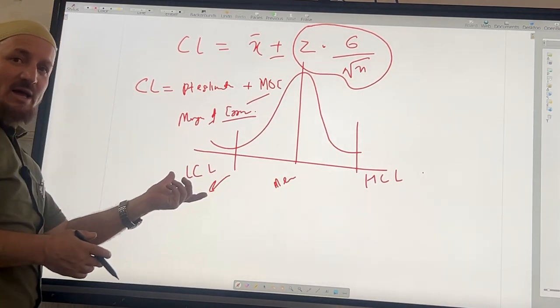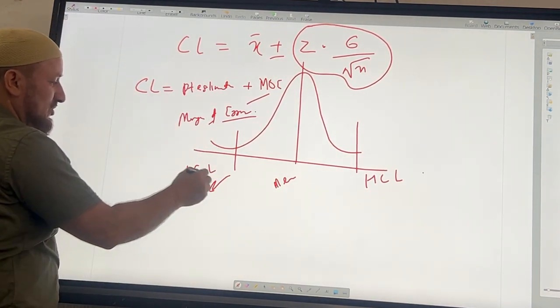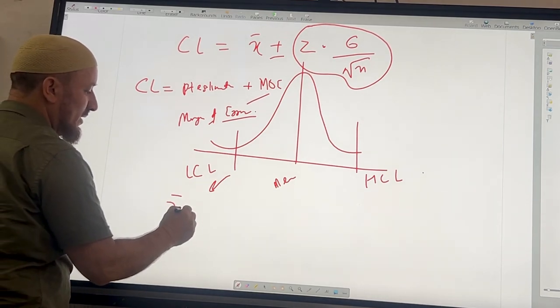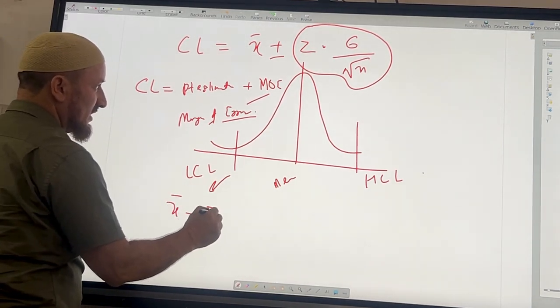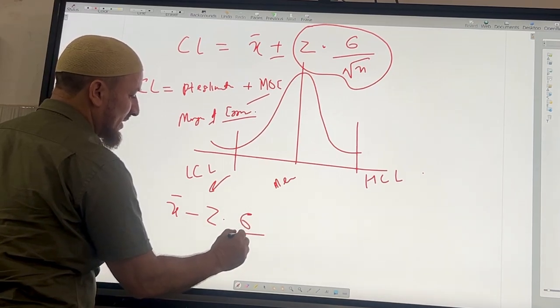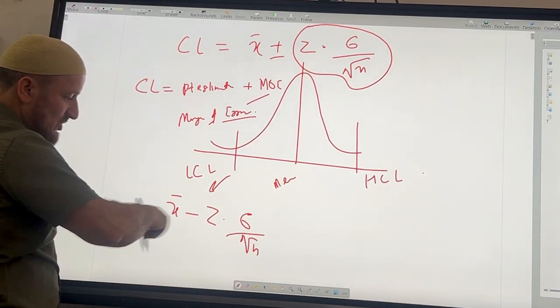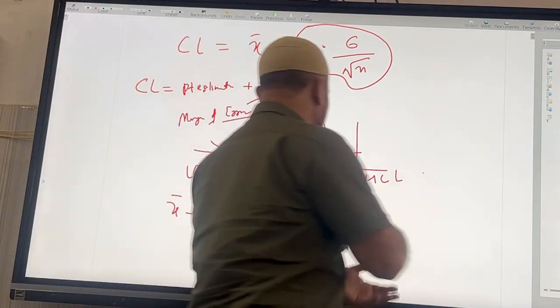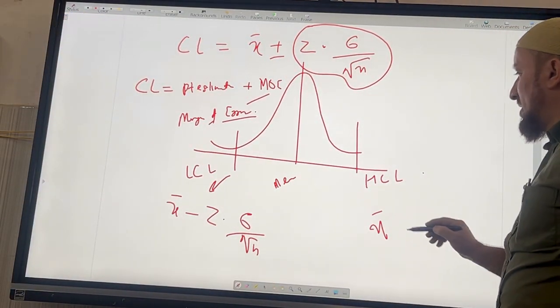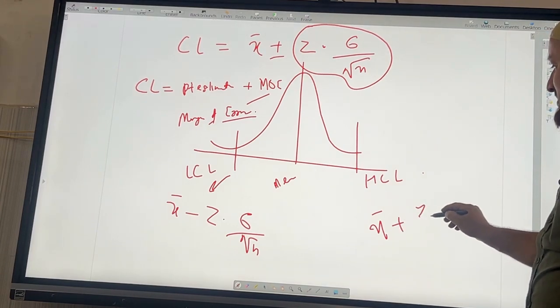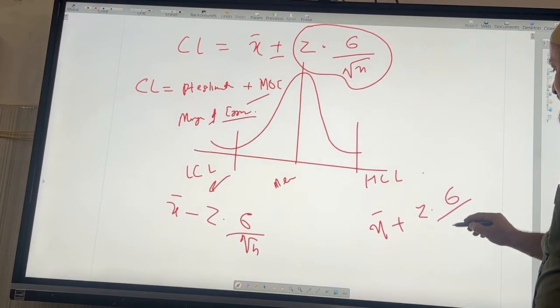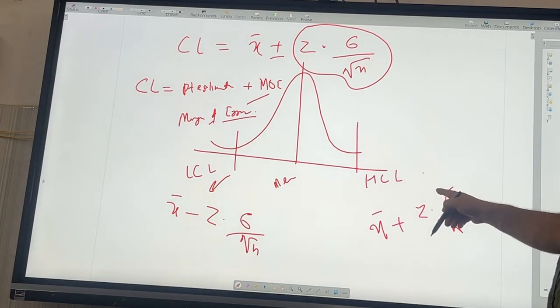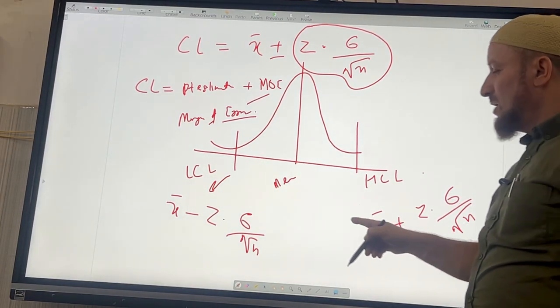So my low value will be equal to x bar minus z into standard deviation divided by under root of n. This is going to be my low value. For my high value, it is going to be x bar plus z times sigma, the standard deviation, by root n. Okay, what is standard deviation?